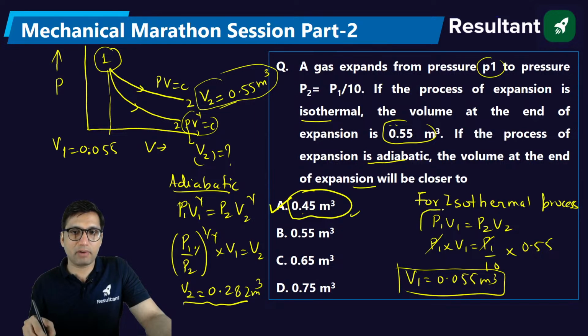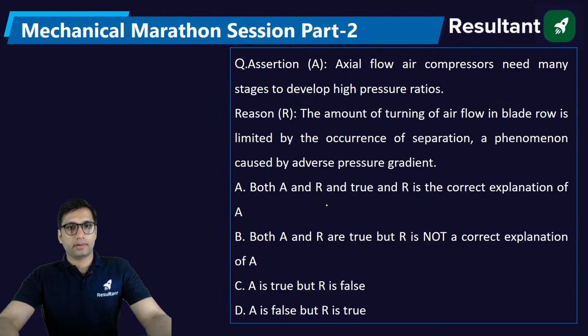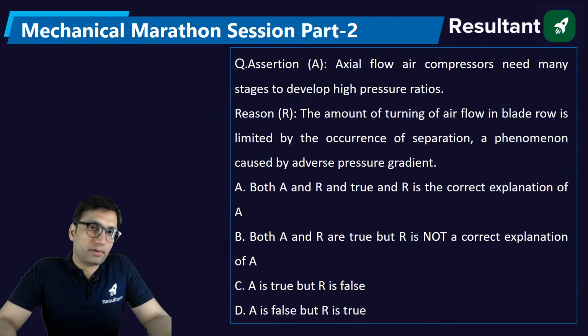Here the relation between the volume and pressure is like this, but here it is in terms of gamma. Okay. So if it is 1 by gamma ratio of the pressure, obviously the volume will be lesser than 0.55, what you obtain in the case of isothermal expansion. So lesser than 0.5 will be only one option, option A. Okay. So this is a little bit tricky question.